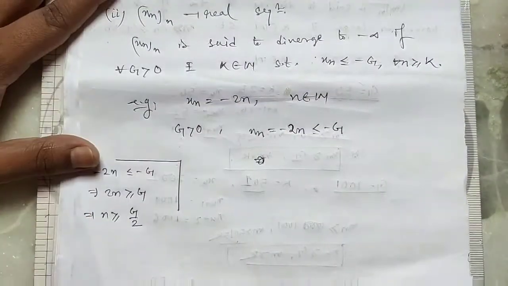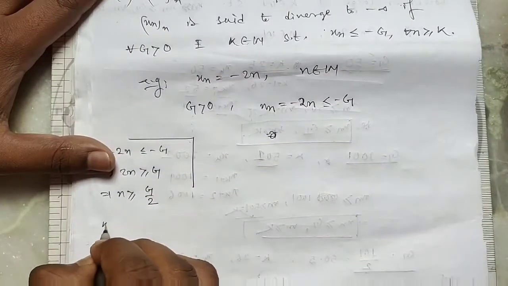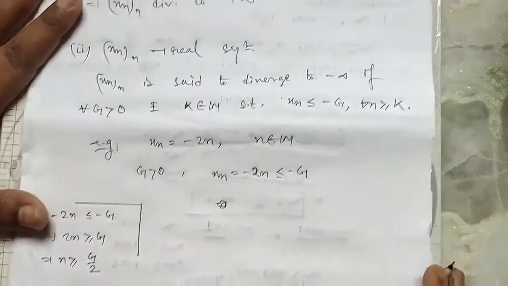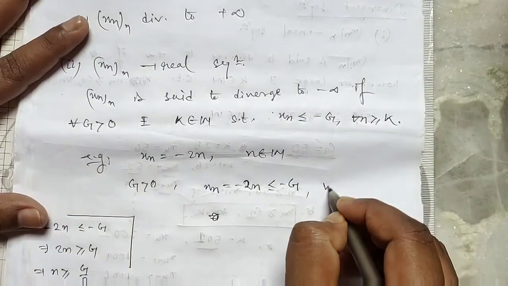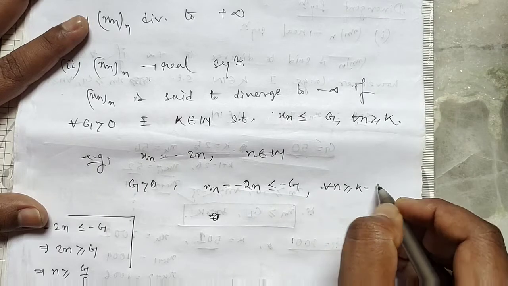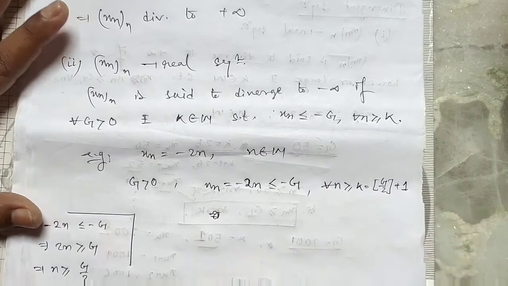So we take k equal to floor of g by 2 plus 1. Okay, so this is less than or equal to minus g for all n greater than or equal to k, and k is floor of g by 2 plus 1. Clear?